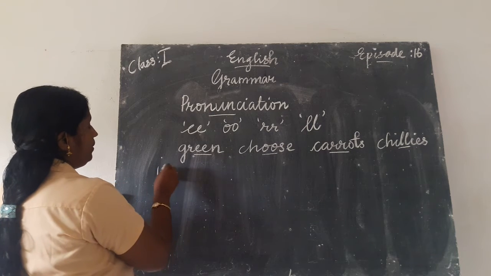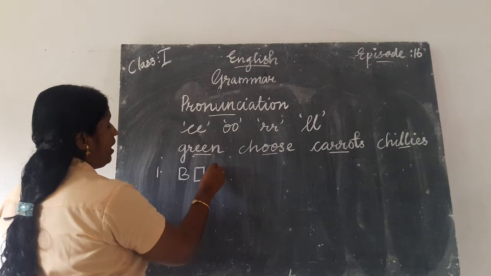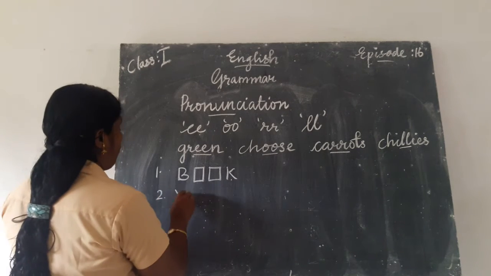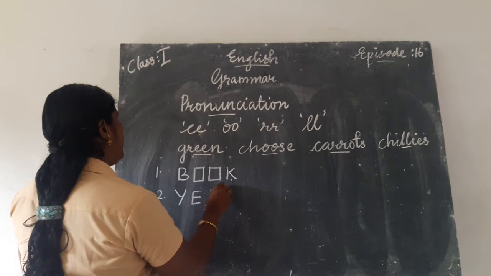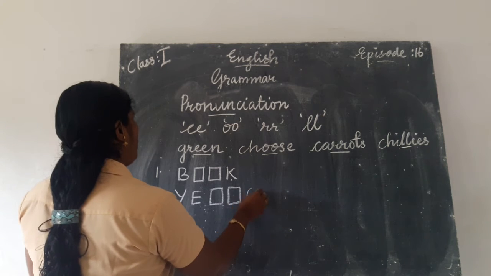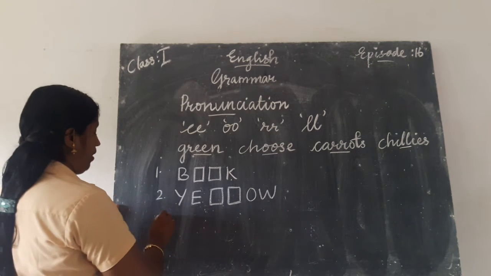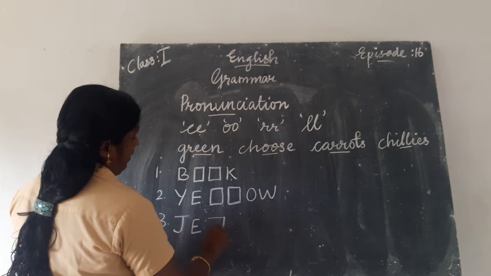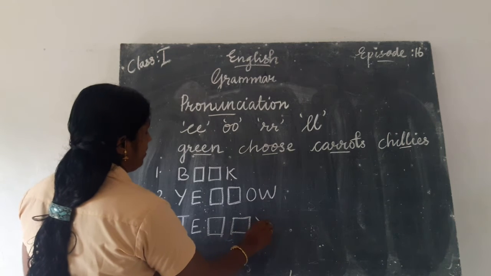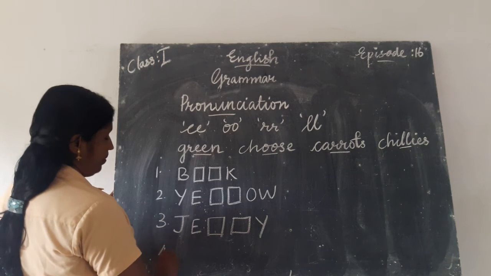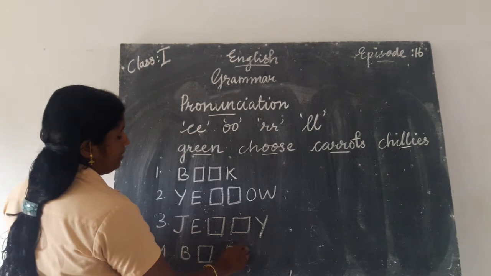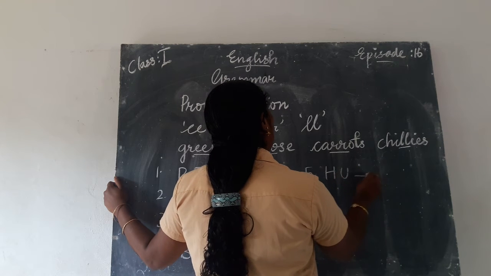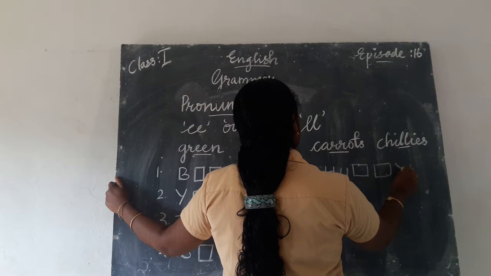First one, B dash dash K. Next, dash dash O W. Next one, J E dash dash Y. Fourth one, B dash dash. Fifth one, H U dash dash Y.